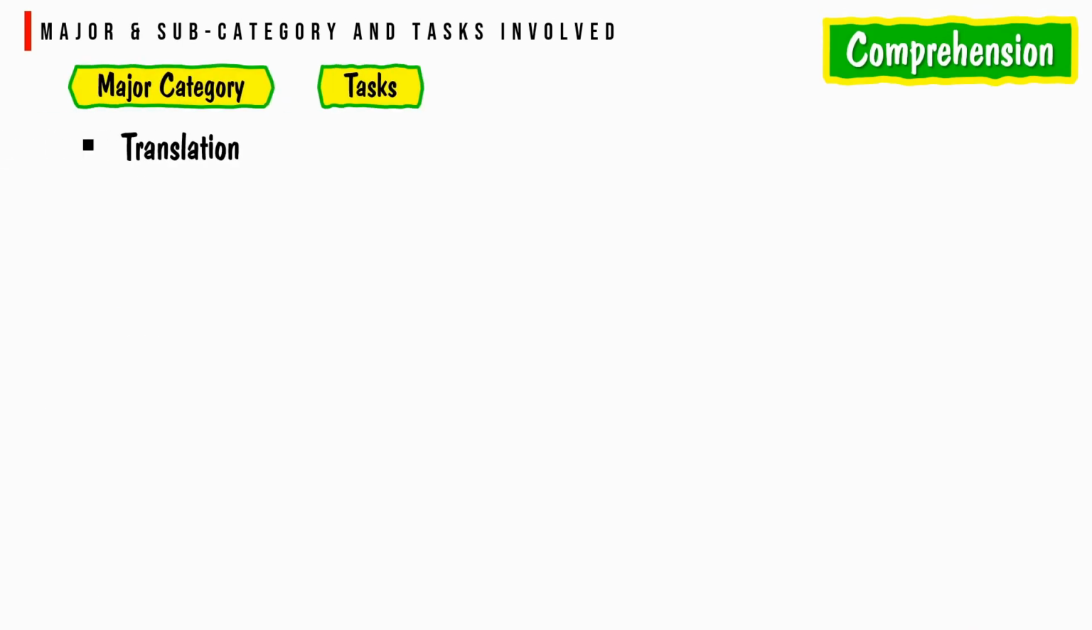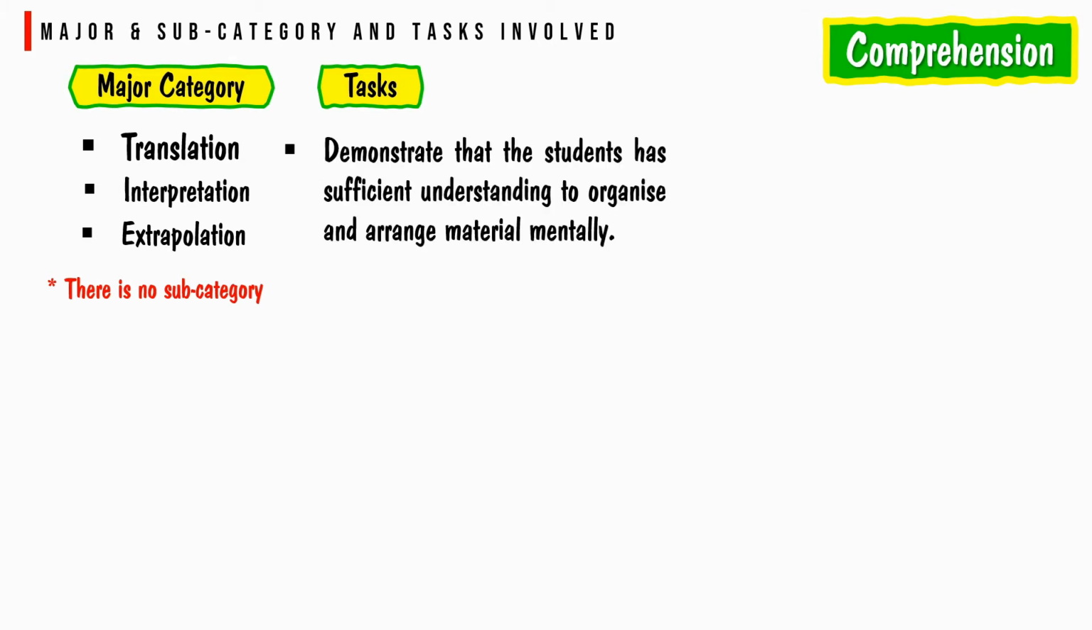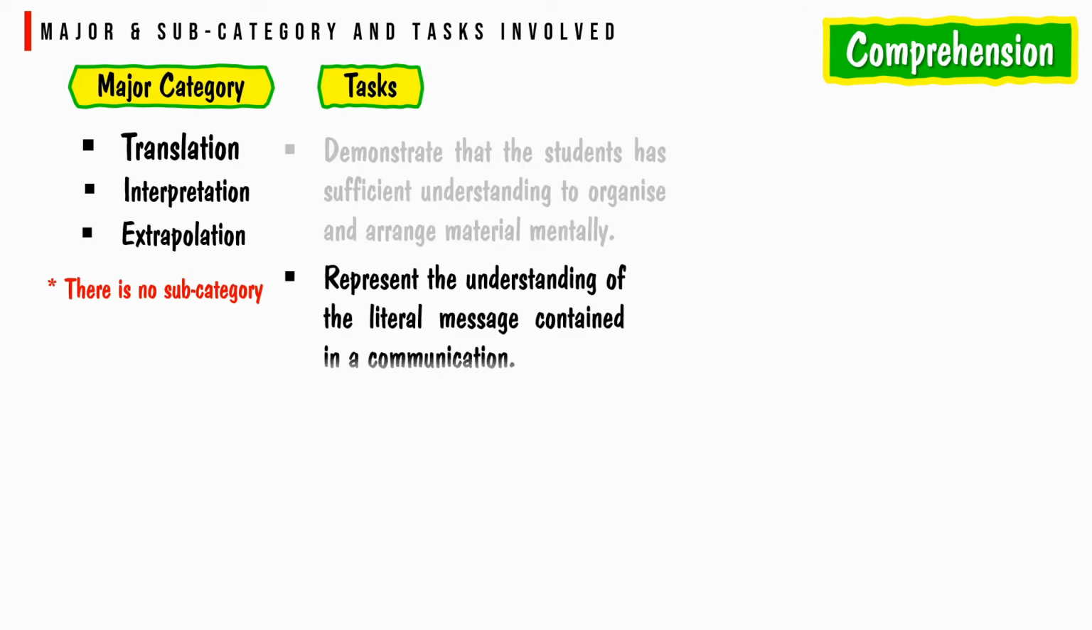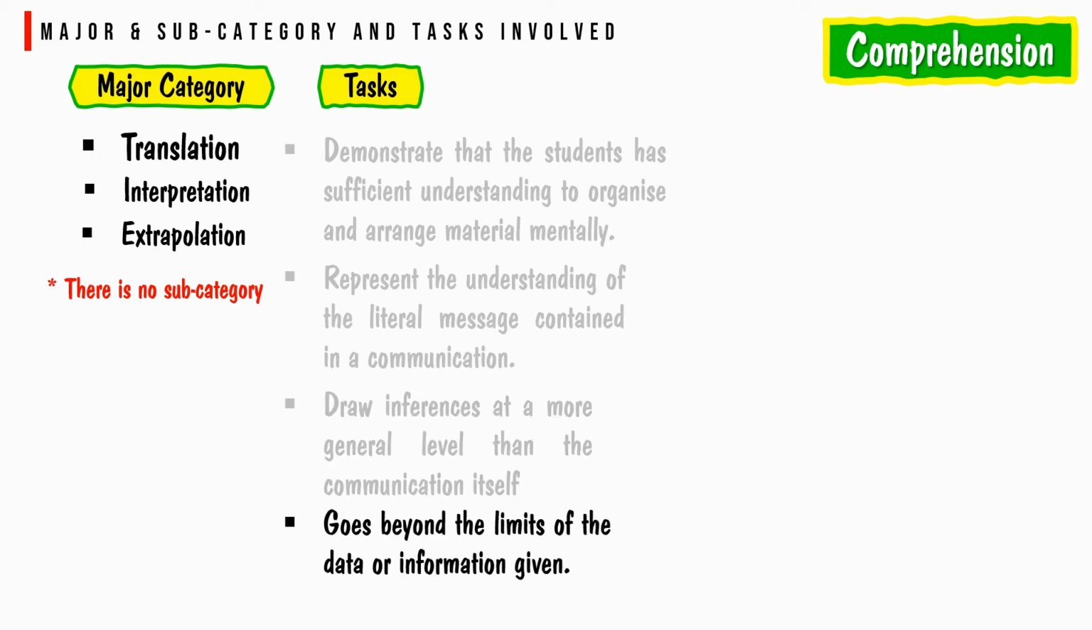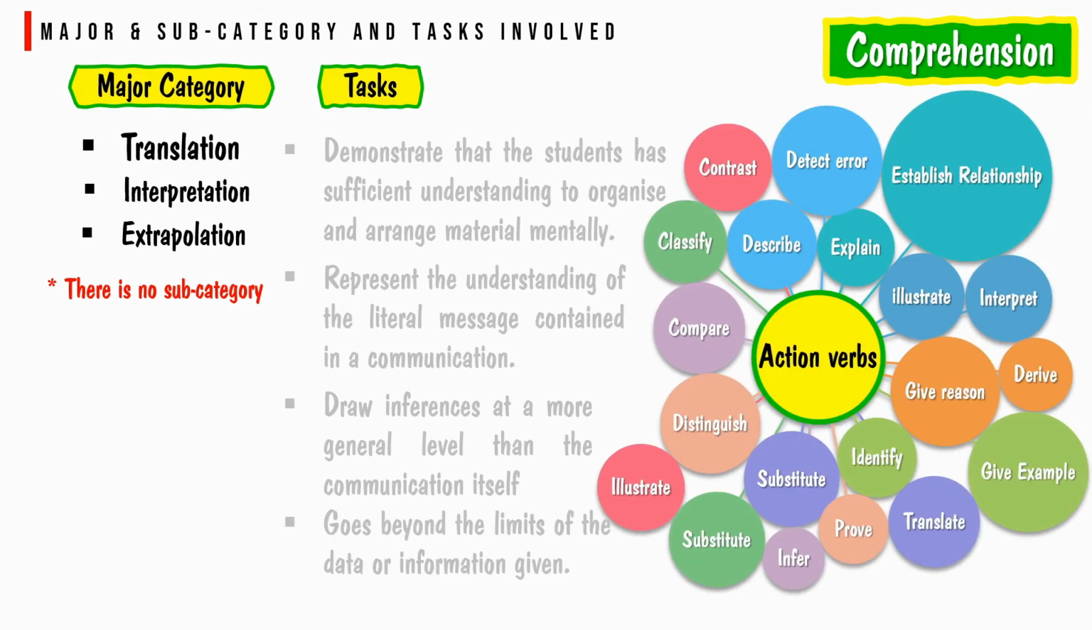Comprehension objective. Major categories are translation, interpretation, extrapolation, etc. And there is no subcategory. The main task is to demonstrate that the student has sufficient understanding to organize and arrange material mentally, represent the understanding of the literal message content in a communication, draw inferences at a more general level than the communication itself, and go beyond the limit of the data or information given. The action verbs related to comprehension objectives are compare, describe, explain, illustrate, give reason, identify, substitute, prove, infer, give example, etc.